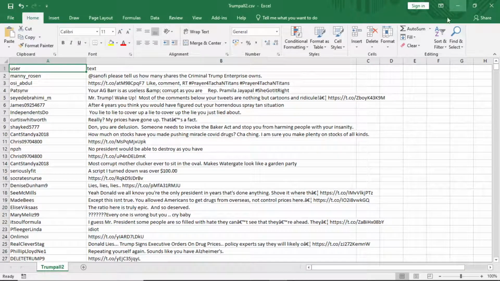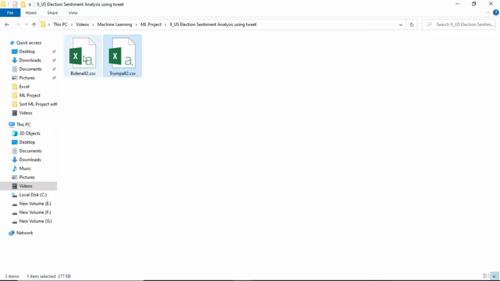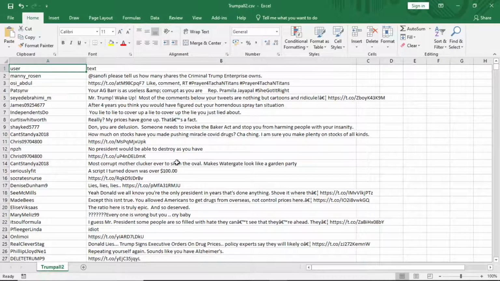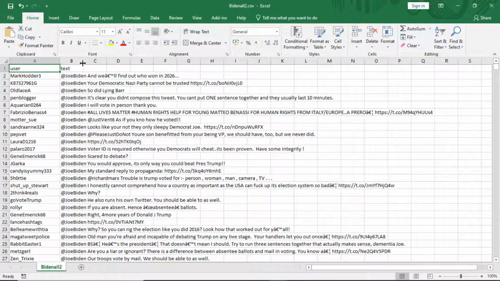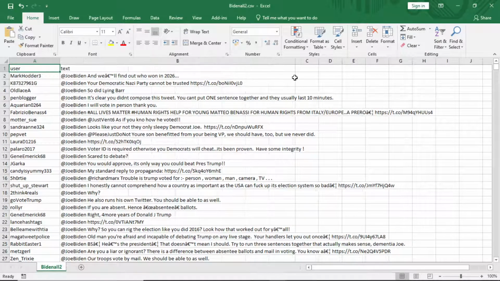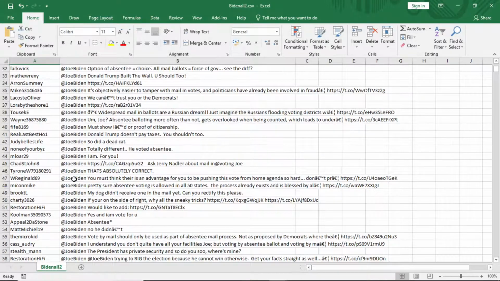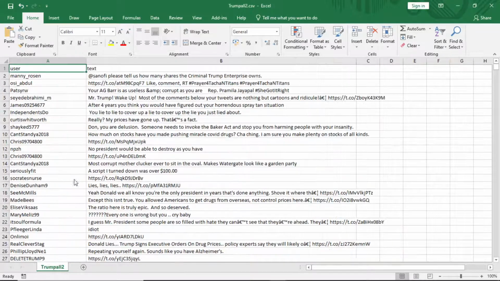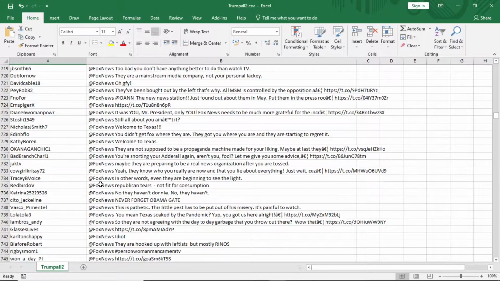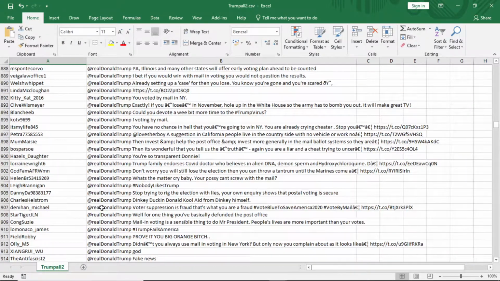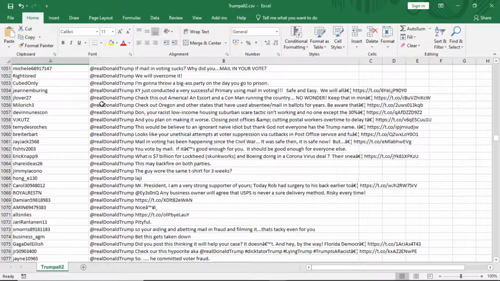We will analyze using this data, and another one is the Biden tweet data. Joe Biden, you can see everything mentioned here. Some are Fox News, and this is the Trump tweet name, real Donald Trump.